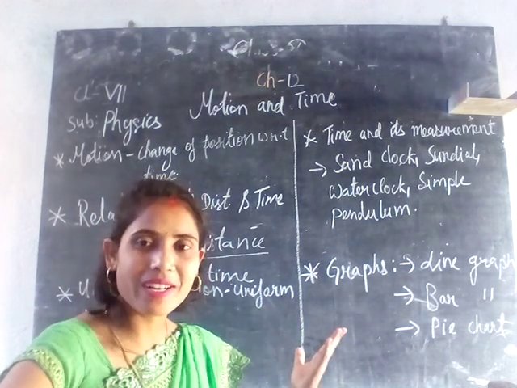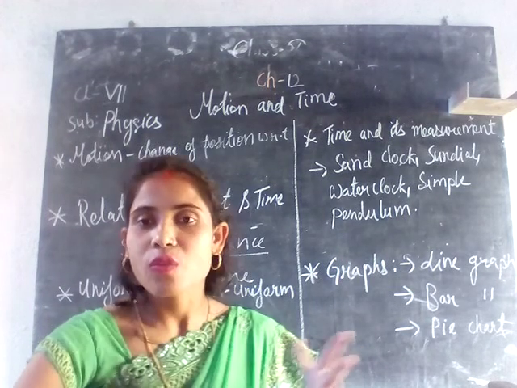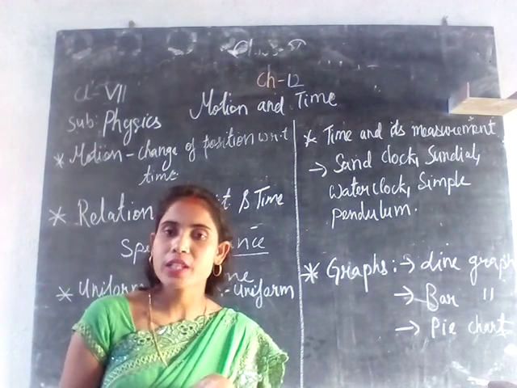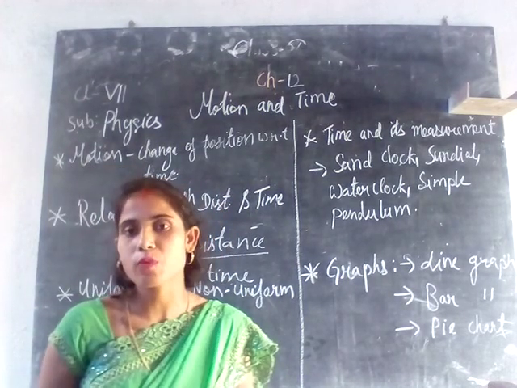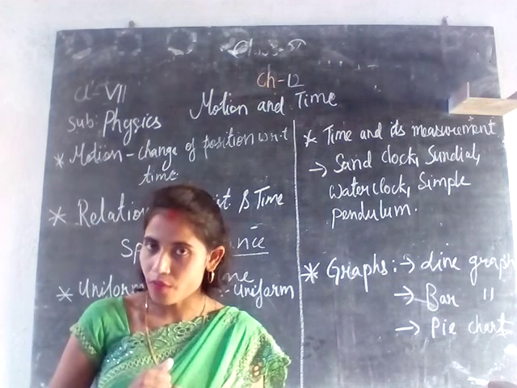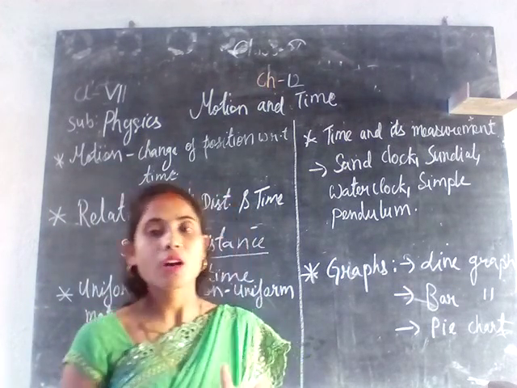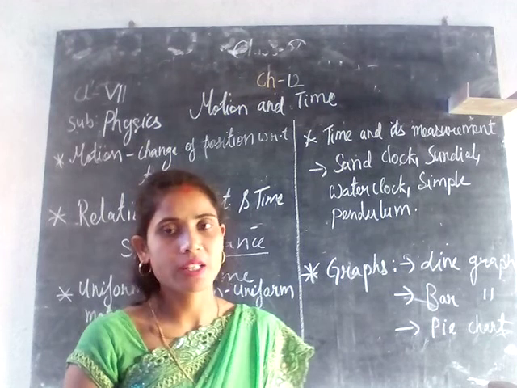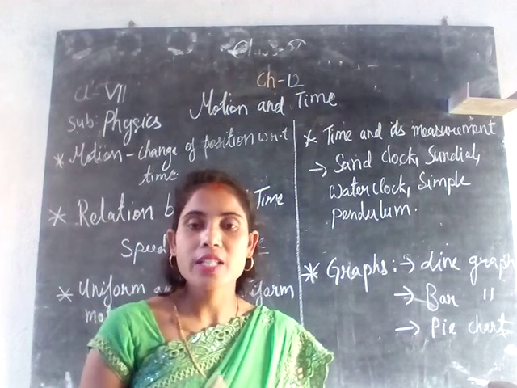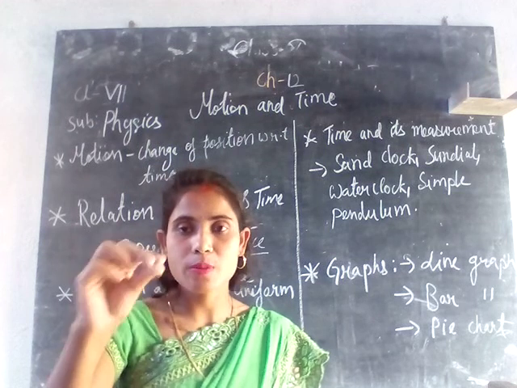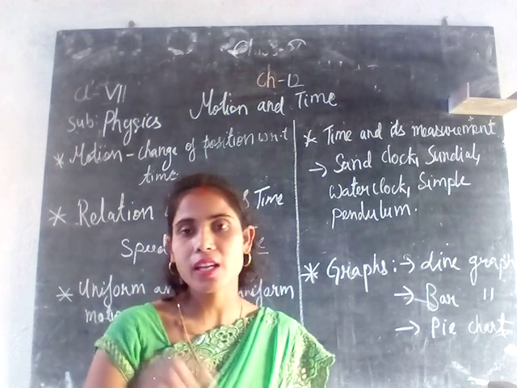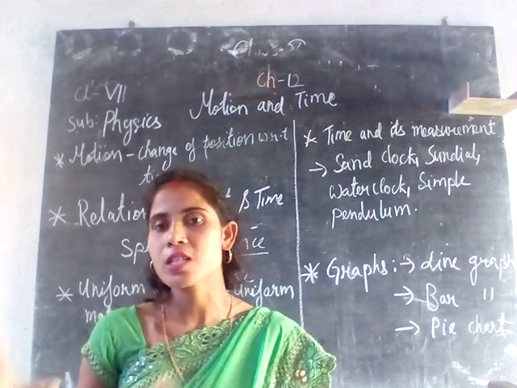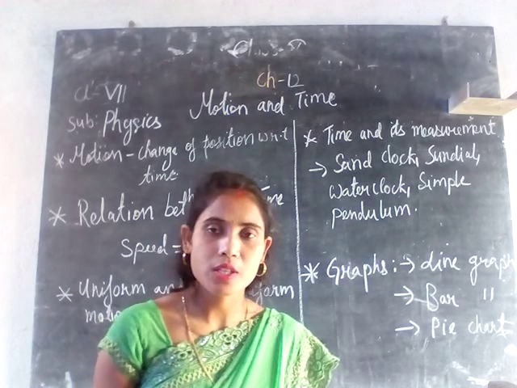What is a sand clock? It is a glass bottle with sand in it. You rotate it, and when all the sand settles down, the time has been covered. A sand clock was used to measure a fixed period, when a person is given a fixed time to complete something. The water clock was based on a similar idea. Water dripped into another container, and a single drop was counted as a second, 1 second, 2 seconds, and after 60 seconds, 1 minute was counted. That was the measurement of the water clock.